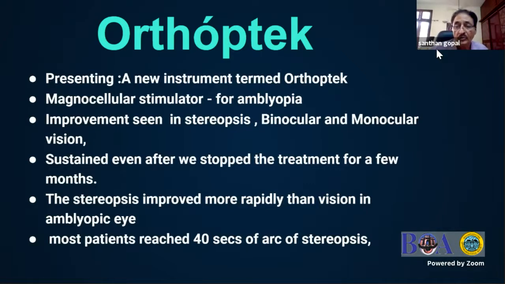And the third part, which is the most difficult part to understand, is not needed for an average general ophthalmologist, or even for that matter a strabismologist, to know. So let us start with the first part. This is called a magnocellular stimulator, which is used not only for treatment of amblyopia, but a number of other conditions. After using this instrument, I've seen improvement in stereopsis, binocular vision, monocular vision, and in a large percentage of the patients with exotropia, intermittent divergent squint, and also in consecutive exotropias, they never needed further surgery.